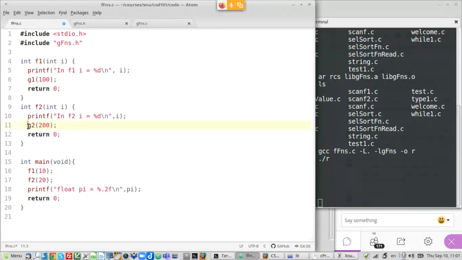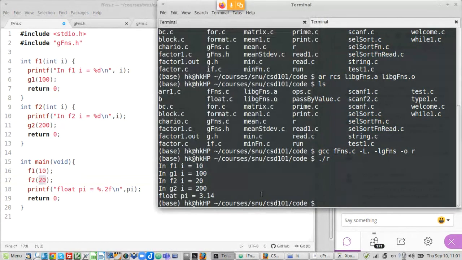I'm calling G2 with 200, G1 with 100, and here i is the value of this i, and I'm calling it with 10 and 20. So you can see that the library functions have been called and they are behaving correctly.